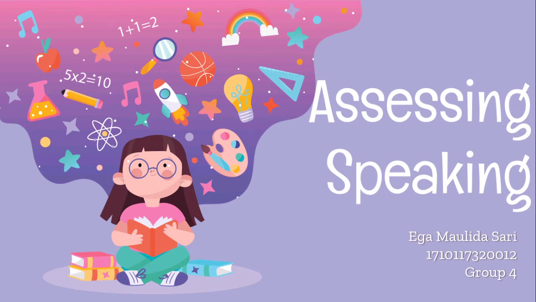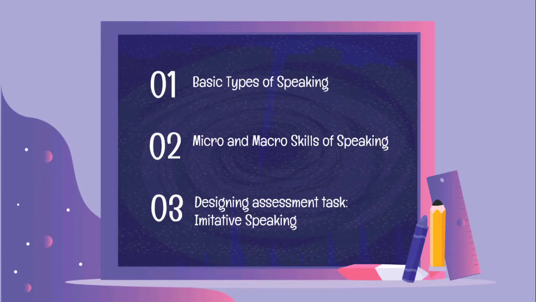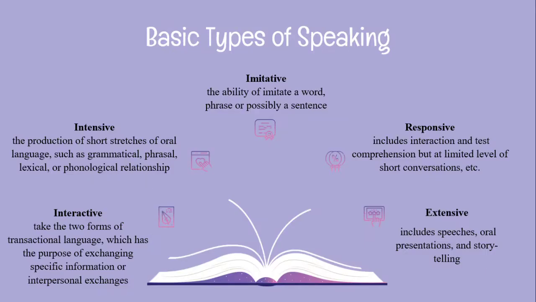Chapter 7, which is Assessing Speaking. So in this presentation, there will be 3 explanations. The first one is basic types of speaking, the second one is micro and macro skills of speaking, and the third one is designing assessment tasks, especially for imitative speaking. Now the first explanation is going to be basic types of speaking.